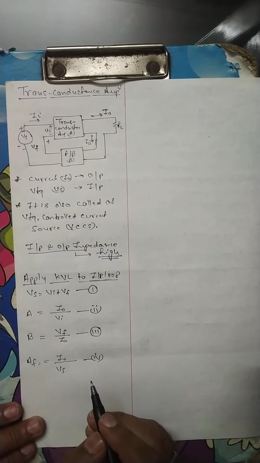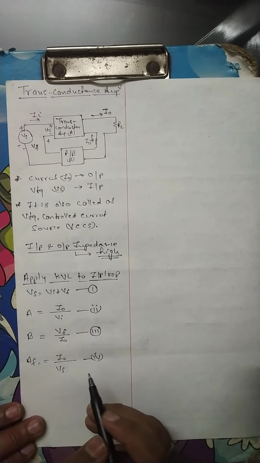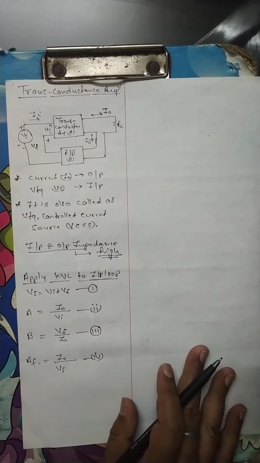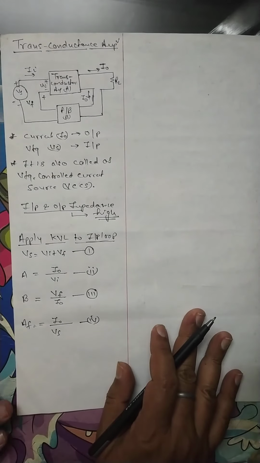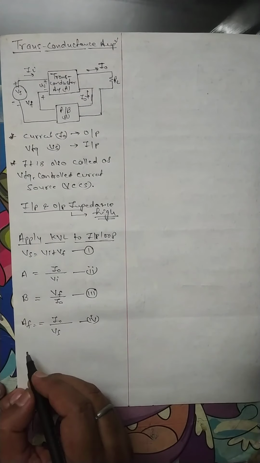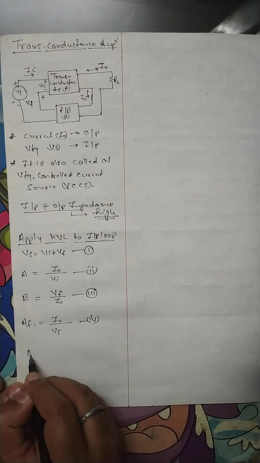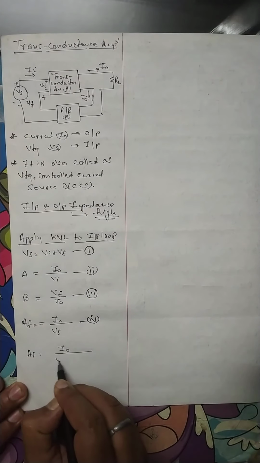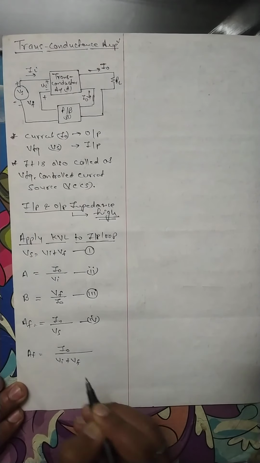Now we put the value of equation number 1 in equation number 4. Putting it in, we obtain AF is equal to I0 upon Vi plus Vf.